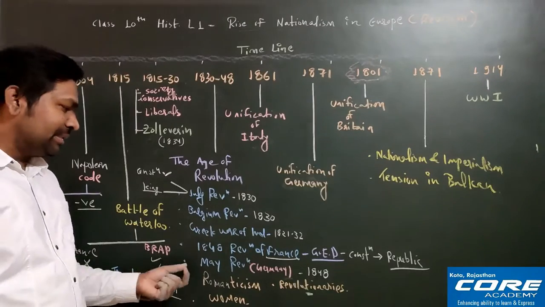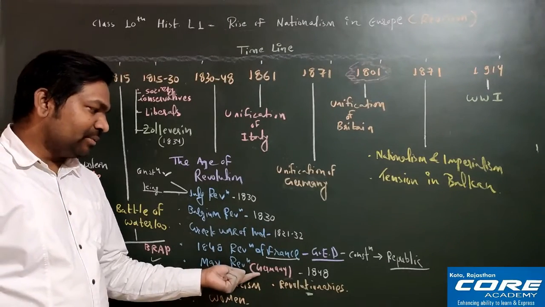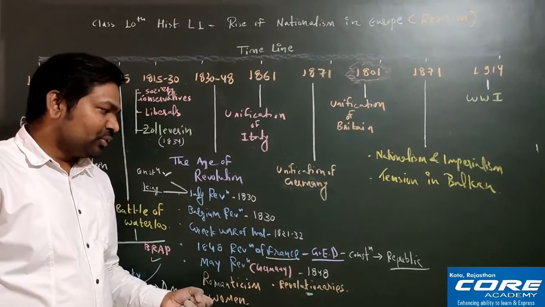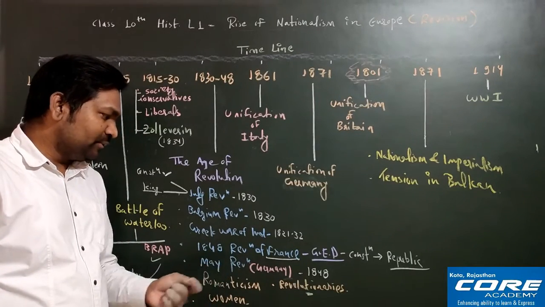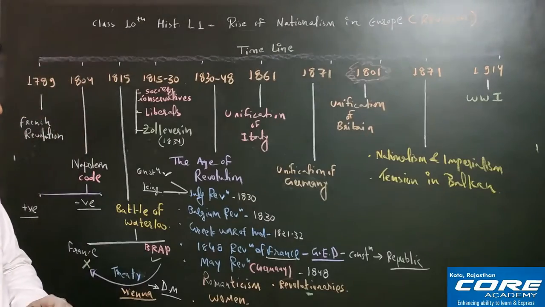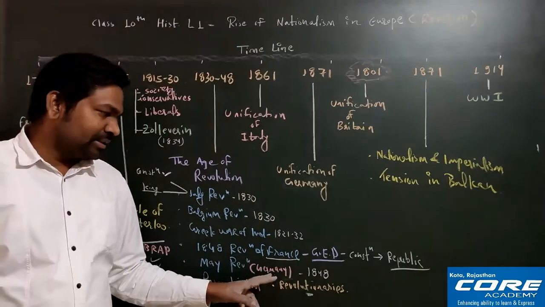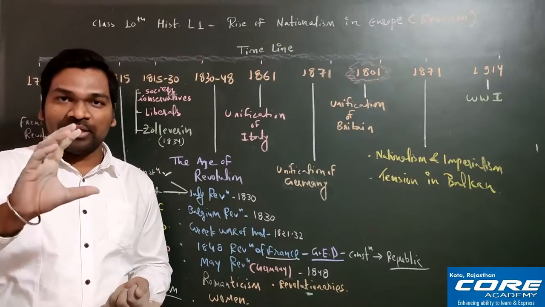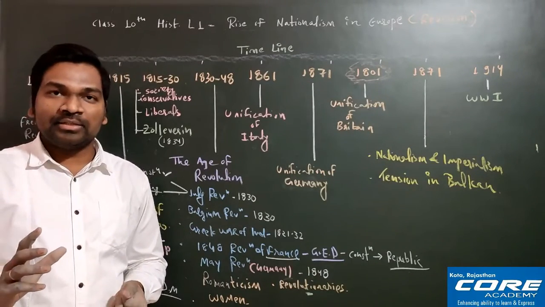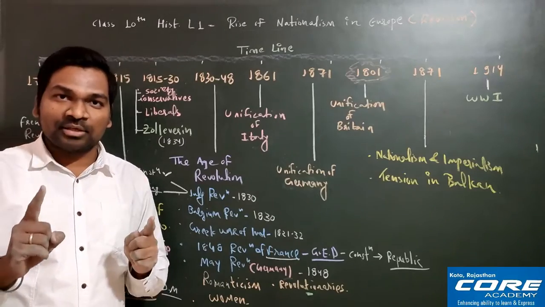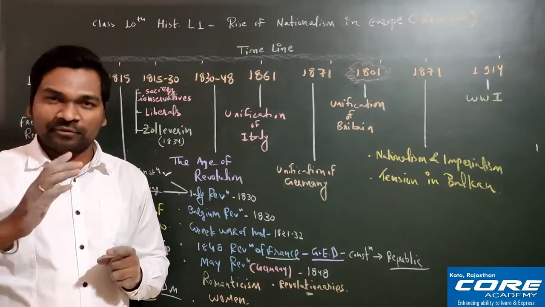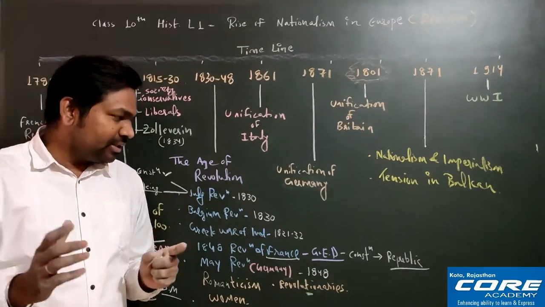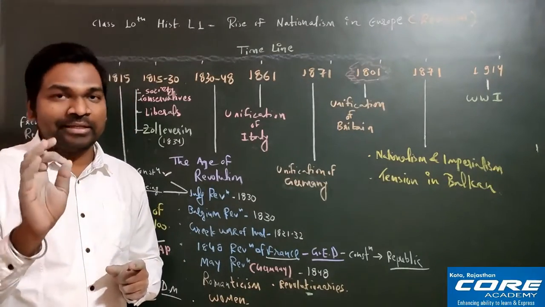Now we'll come to this May Revolution, that is Germany, right? It took place in Germany from 1848. So let's start talking about this one. Here, basically this took place in Germany, and if you again see the European map, right? One thing I just want to request you all, that you must completely mug up the European map. Where is France? Where is Germany? Where is Poland? Where is Belgium? This should be completely clear to all of you.